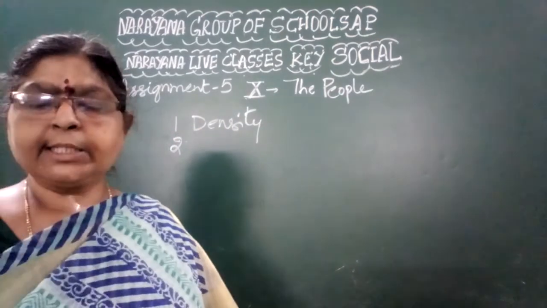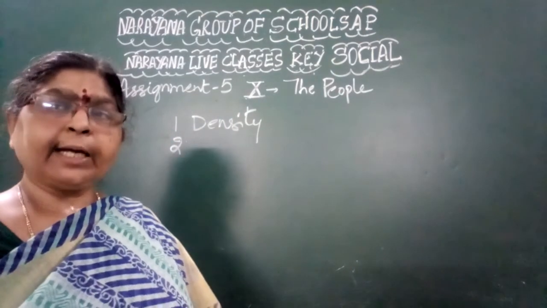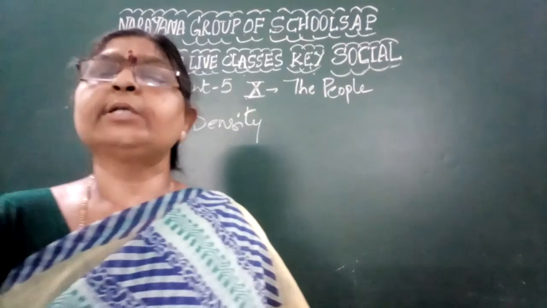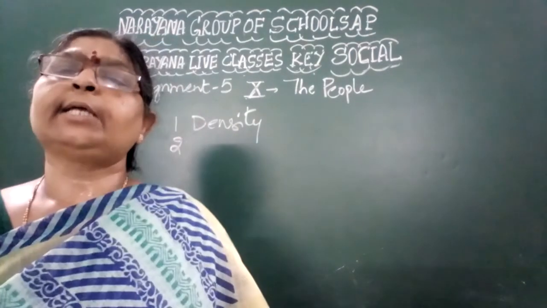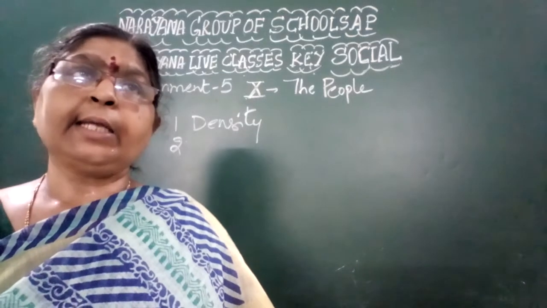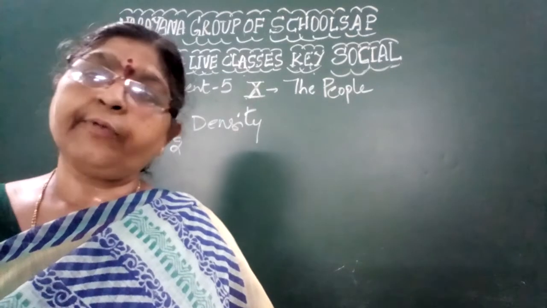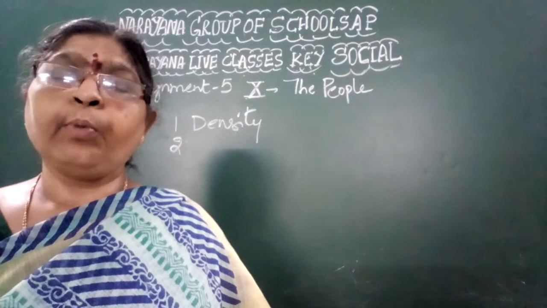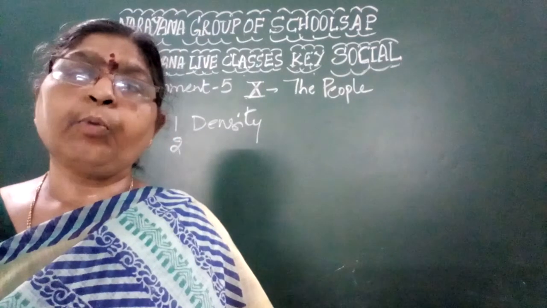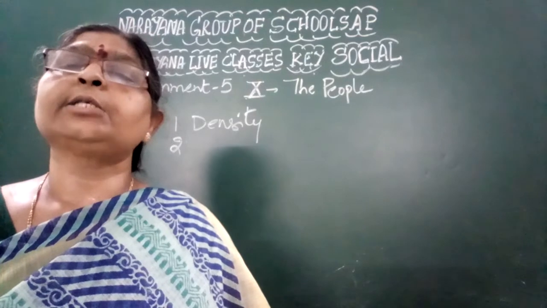The second one, see children, as a part of population change, there are three attributes. The first one is birth rate, the second one is death rate, and the third one is migration. As a part of migration, the people may move out of the country, and sometimes they may move within our country also. The people moving outside, we call that international migration.